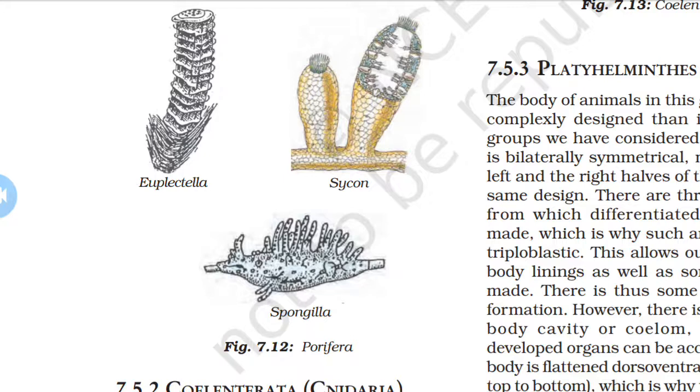It is also known as a skeleton. The body design involves very minimal differentiation and division into tissues. They are commonly called sponges and are mainly found in marine habitats. Here some examples we can observe are Euplectella, Sycon, Spongilla. All these are examples of the Porifera.